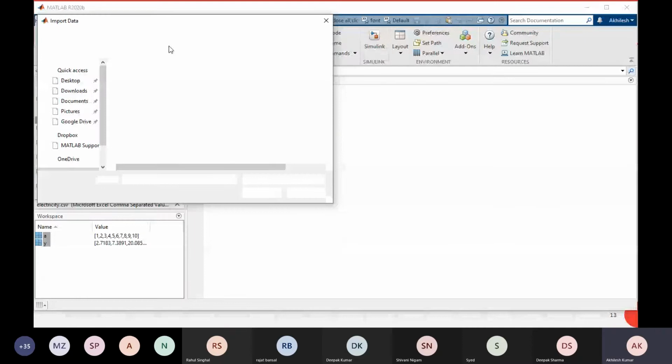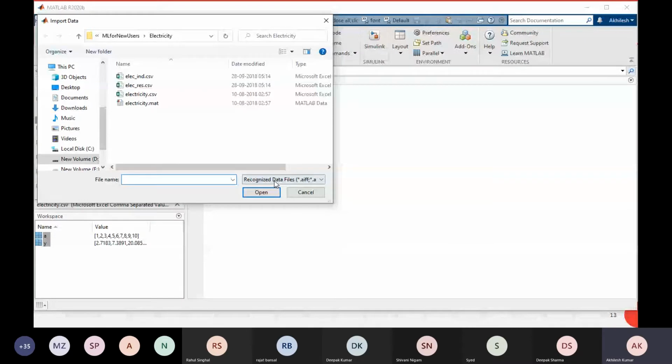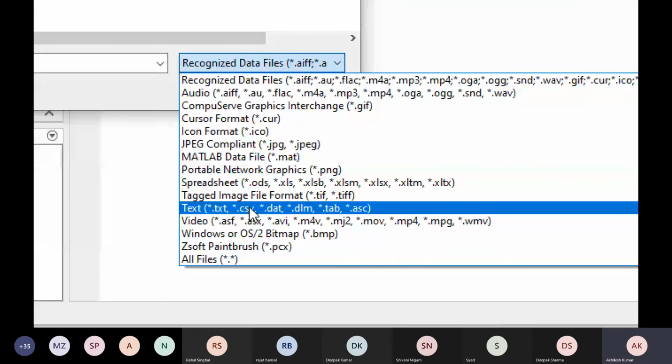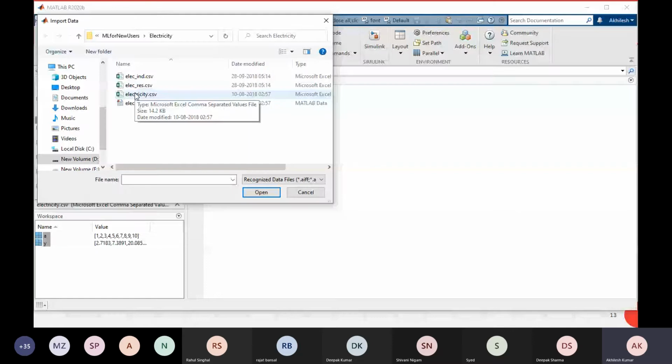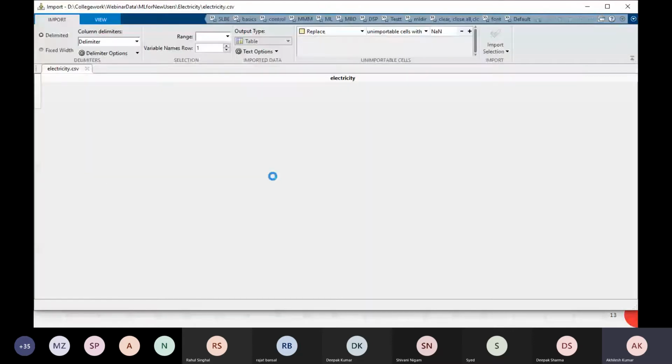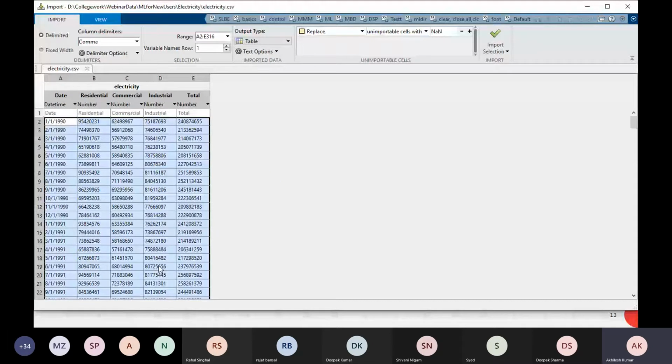and select your file. So first of all, you can check from here what kind of file formats are supported. Okay, different file formats are available here. Okay, I am going to select this one. I clicked on import tool and I searched the file and selected it. A MATLAB window will be opened here. This data will be opened in a MATLAB window. So it is still opening, and you can see all the data we have here, right, in MATLAB.